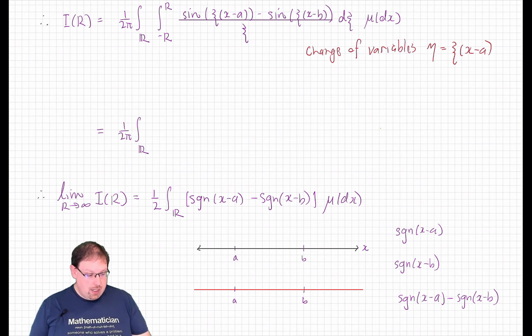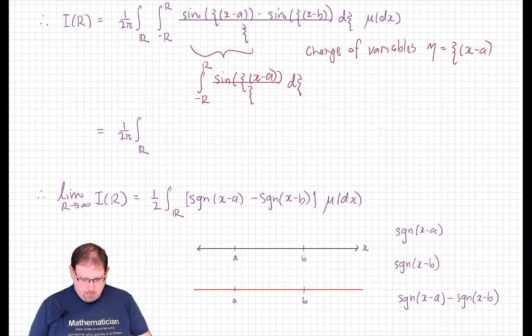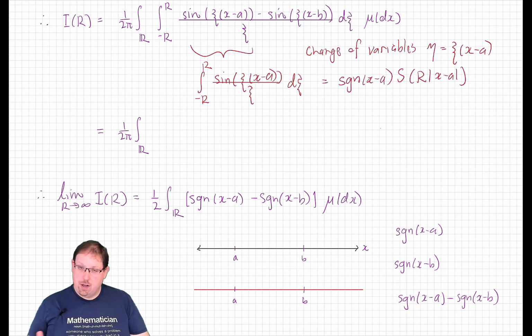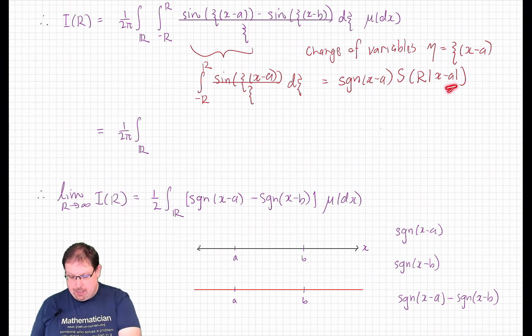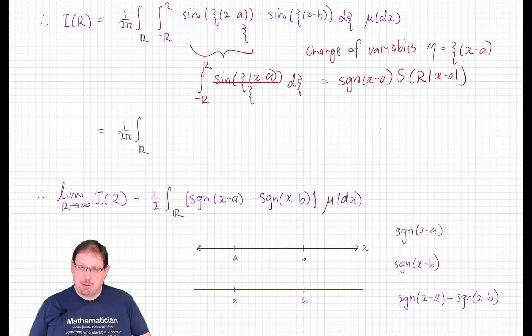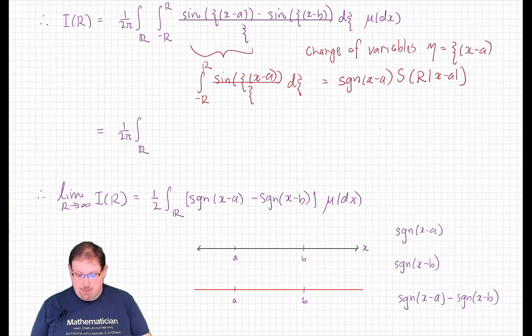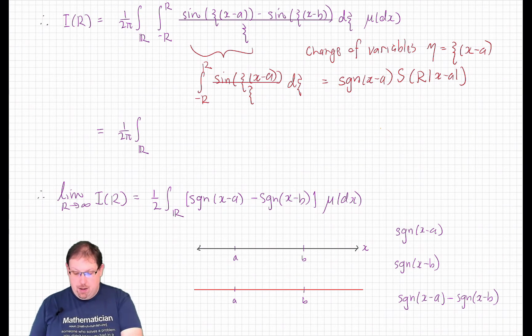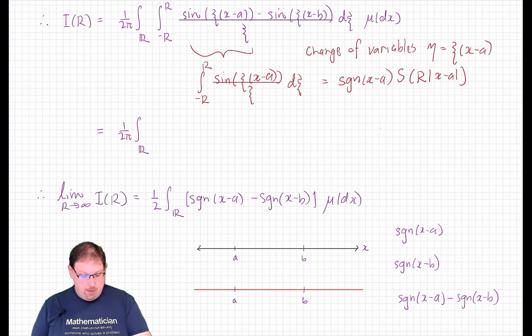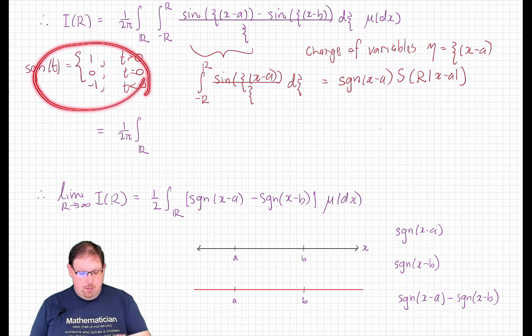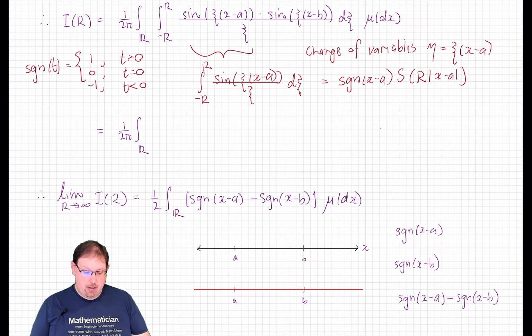And so when you do the calculus carefully, what you find is that, for example, that first term is equal to our function s, the antiderivative of the sinc function, evaluated at the scaled r times absolute value of x minus a, times a plus or a minus 1, depending on the sign of x minus a, or a 0 if x happens to equal a. That is, we're using the signum function, which is equal to 1 on the positive real line, -1 on the negative real line, and 0 at 0.